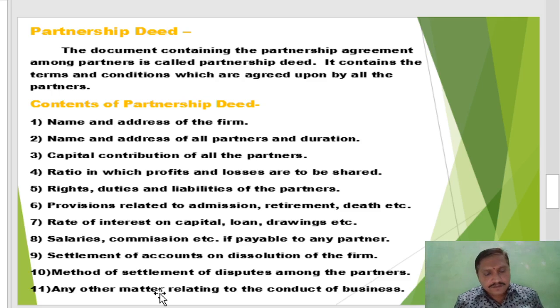How to value goodwill, how to treat the value of goodwill, and any other matter can also be mentioned in the partnership deed. So it is not a hard and fast rule of 11 points. It may be 20 points, or 50, or 15, or 30 points in the contents of a partnership deed. No act suggests how many points to cover in a partnership deed. It totally depends on the partners when they frame the partnership deed.